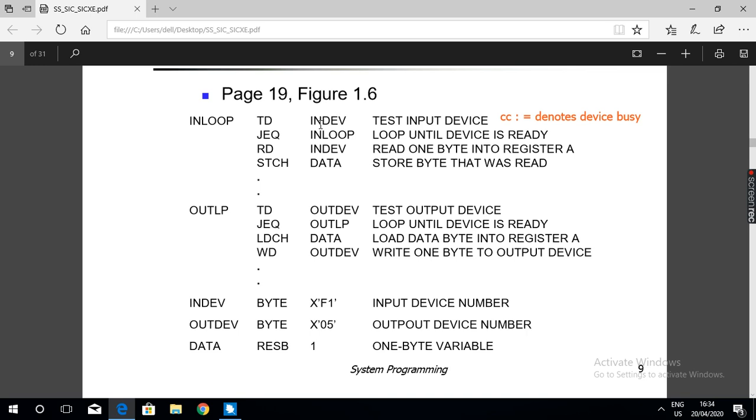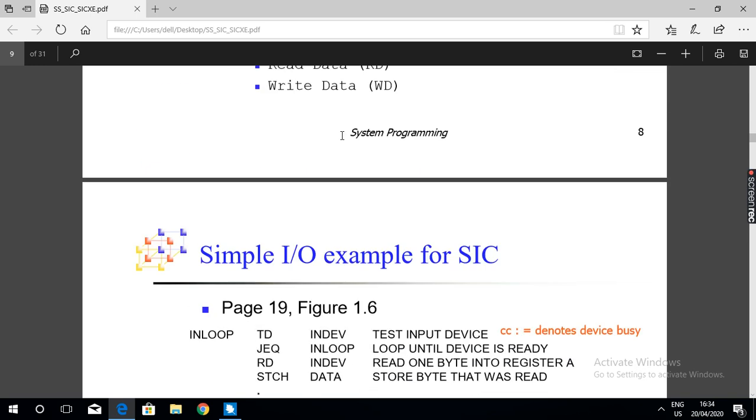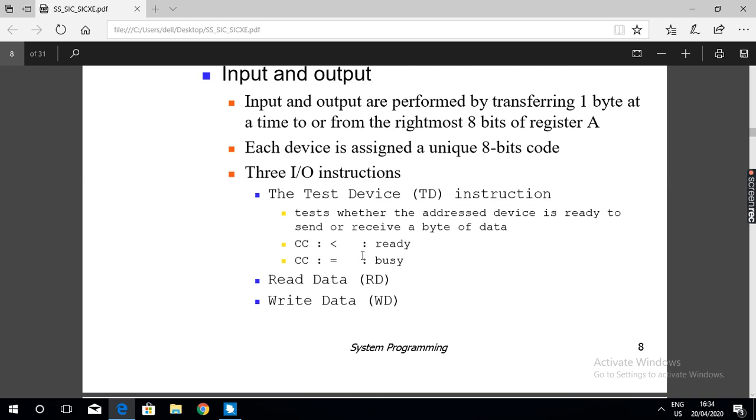The status word register contains the appropriate status code. If the device is ready, the condition code is less than. If the device is not ready, that is busy, the condition code is equal to.